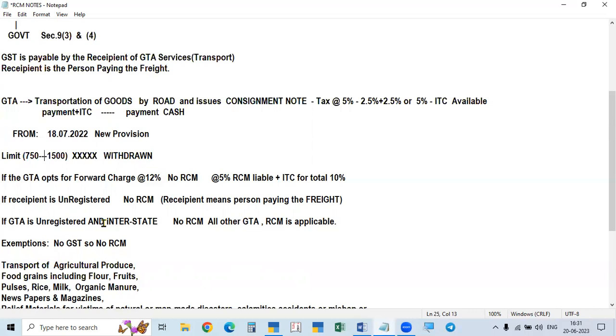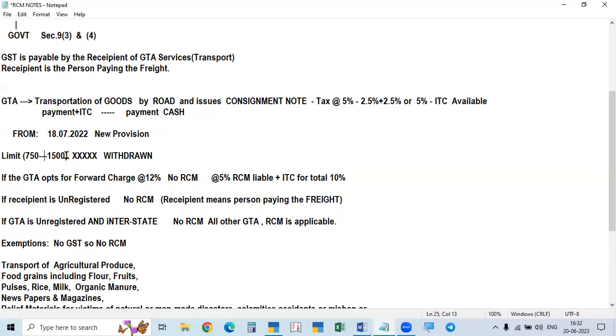Each one will send, so for each person the applicability is 750 rupees: up to 750, no tax; above 750, tax. If the whole vehicle carries only one buyer's goods, that is, the total vehicle is enjoyed by us and only our goods are sent, that is called full load.